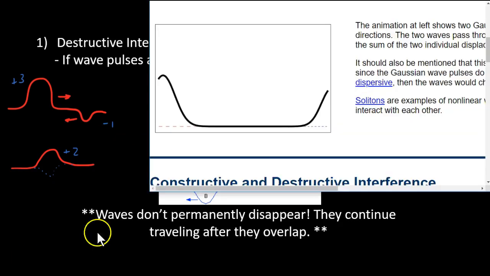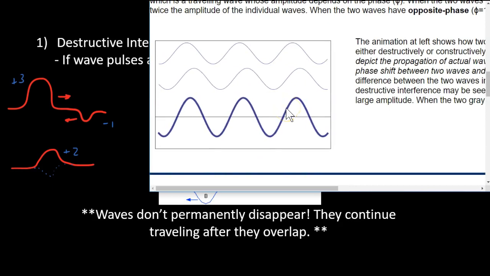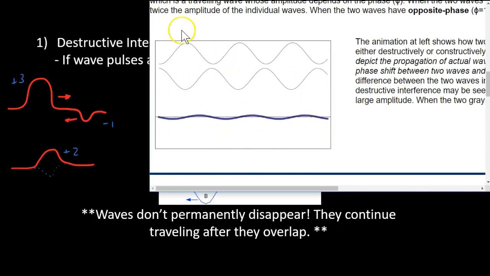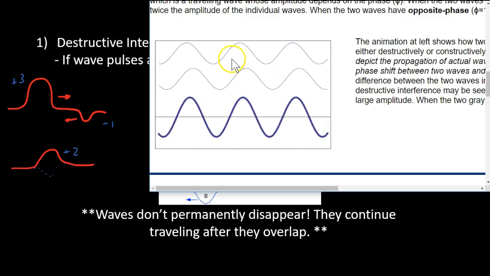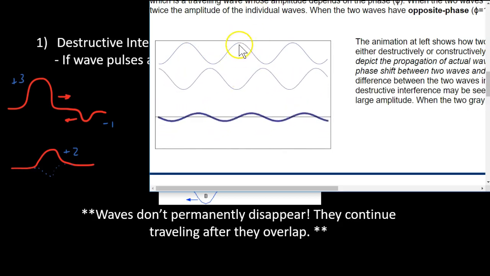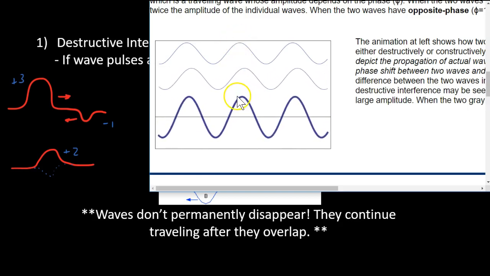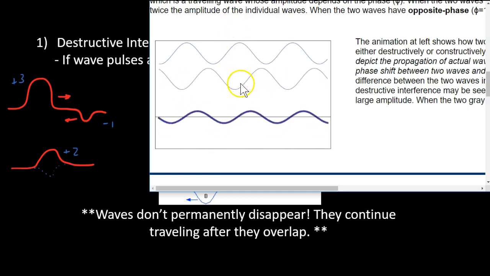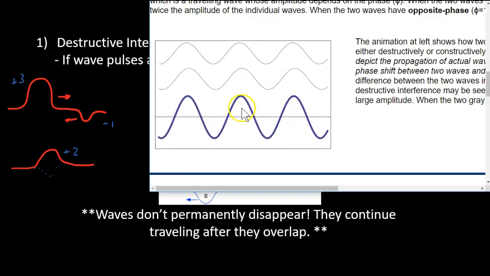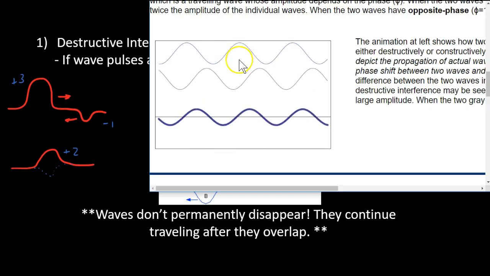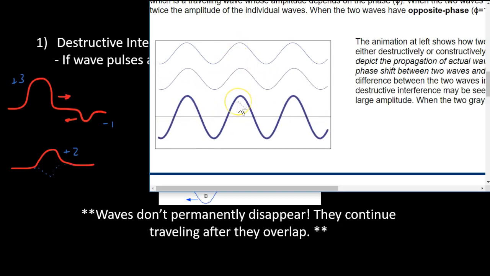Again, I can go back to my visual here. If I scroll down a little bit, this is showing them with the same amplitude, but we can see here are our two waves. And this bottom part is imagining they're overlapping. Let's look right here. When I have crest and crest, that's constructive interference, I get a big crest. But when it's crest and trough, that's destructive, and the wave cancels out. So we see times when you have constructive interference, like right here and right here.